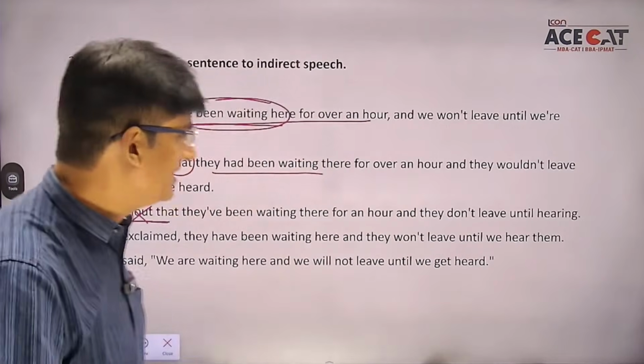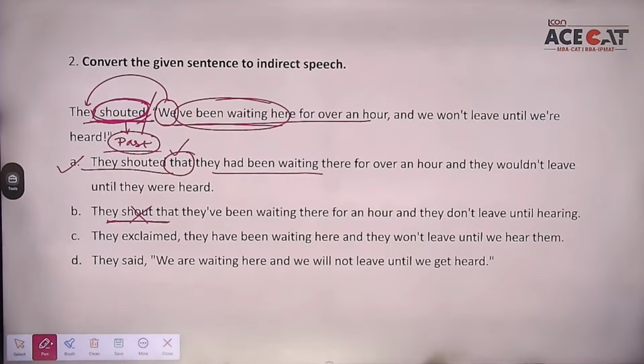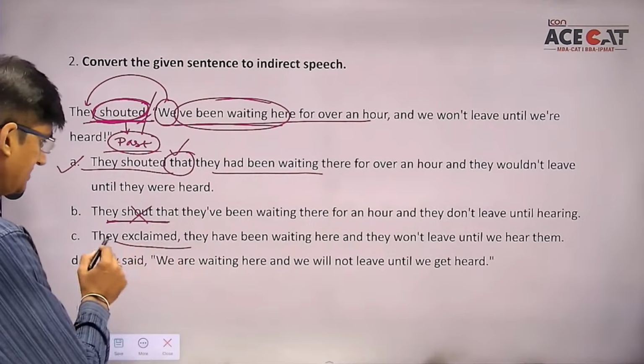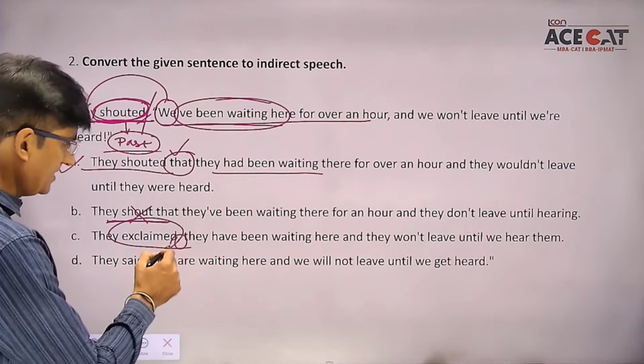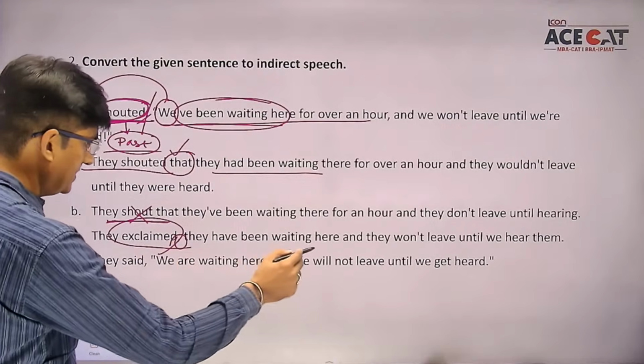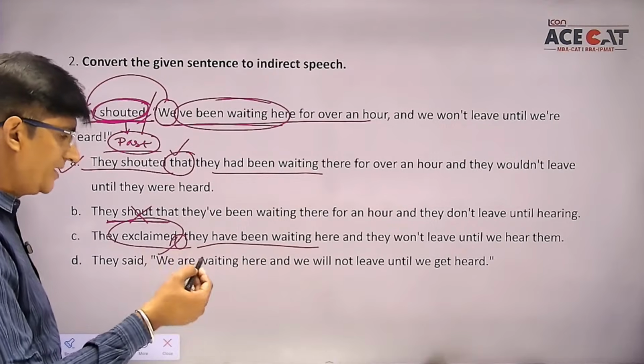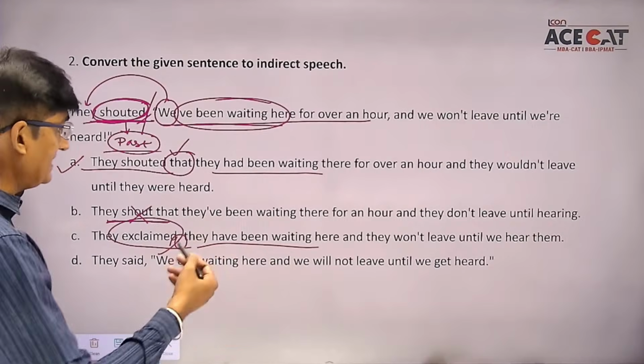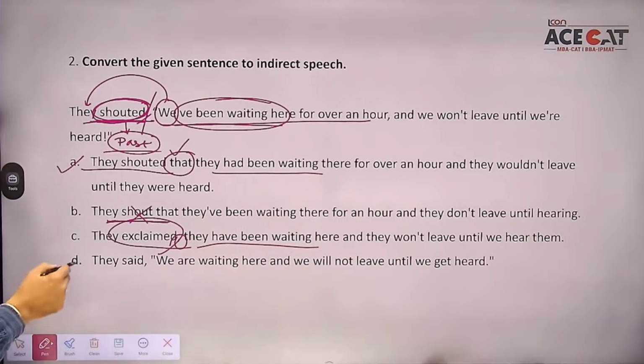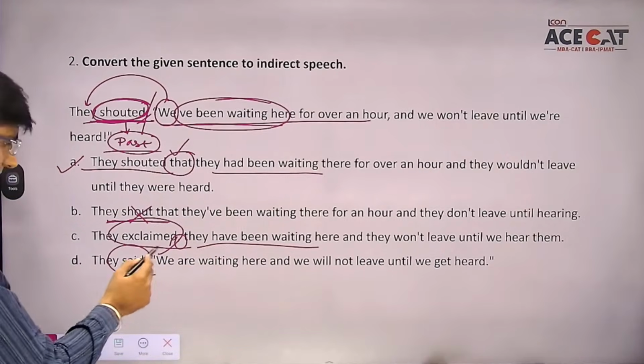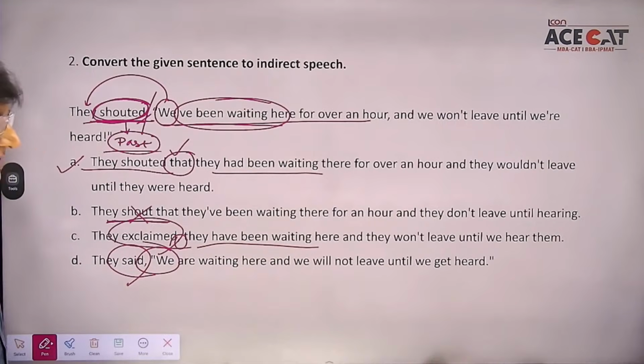Okay, coming on students, third cannot be the correct answer because there is no need to exclaim, and the second comma cannot come. And moreover students, have been waiting is present perfect continuous, so I did not change the tense, which is wrong. And they said is wrong anyway, and inverted commas will never be there in indirect speech. There is only one option which is possible, and that is the first one.